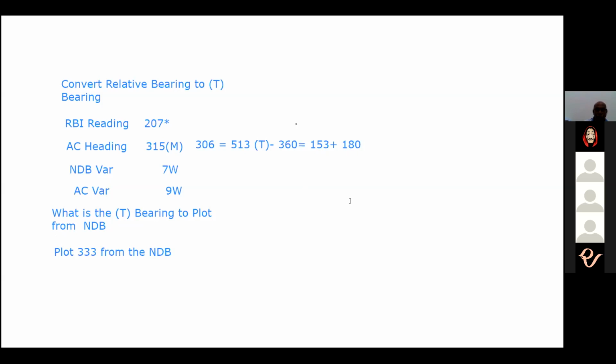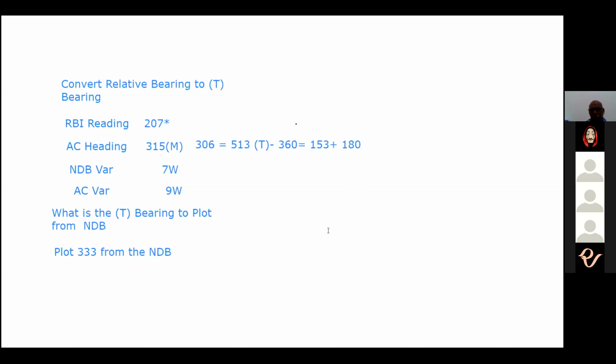So you'll put the protractor on the NDB and plot 333 to get the position of the aircraft, at least on that position line. You'll need another position line to find the exact location of the aircraft. But in this case, it is on that line, 333.